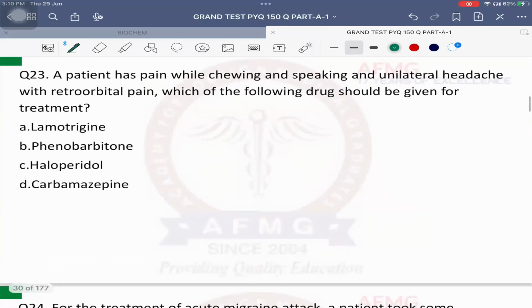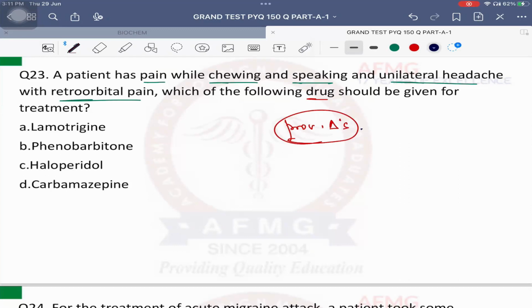Question number 23 now. A patient has pain while chewing and speaking and unilateral headache with retroorbital pain. आंखों के पीछे भी दर्द हो रहा है. Which of the following drugs should be given for treatment? पहले provisional diagnosis. Very good. It is a case of